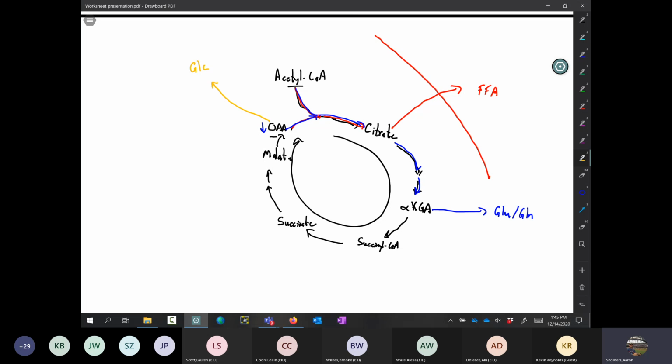There are actually several ways that can happen. Let's look at two of them here, and let's use green. Green's a good color. It seems like you're adding something back. So one of the ways that this can happen is this: pyruvate, as we know, can be absorbed by the mitochondria. And pyruvate can be converted to oxaloacetate simply by the addition of bicarbonate. It takes some ATP to do this, but the enzyme, if you remember, going back to your gluconeogenesis notes, is pyruvate carboxylase that will do this.